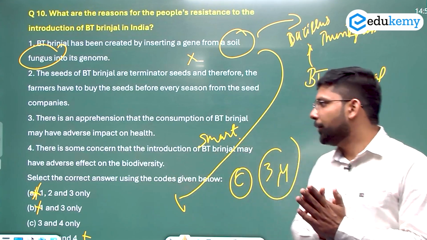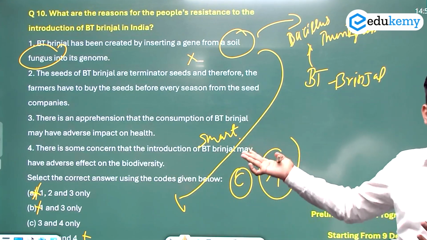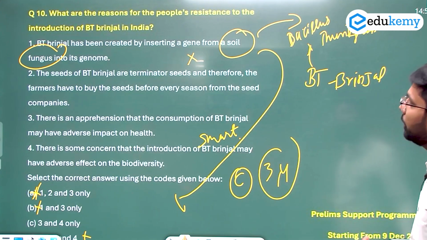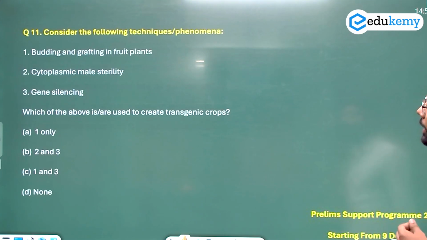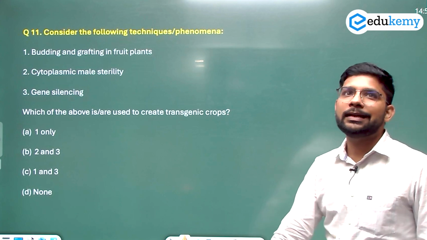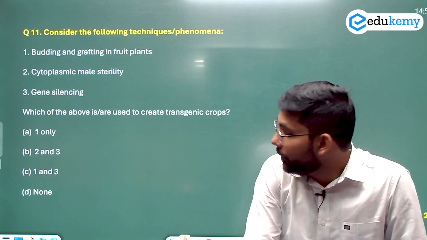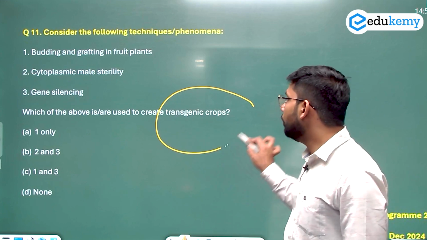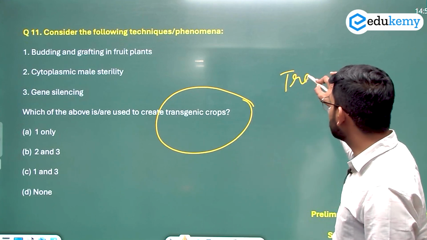So you can mark your answer. I'm not reading all the statements, so you can read on your own and attempt on the portal as well. Now let's come to question number 11. Question number 11 is: consider the following techniques and phenomena. A few techniques are given. Which of the above are used for transgenic crops?